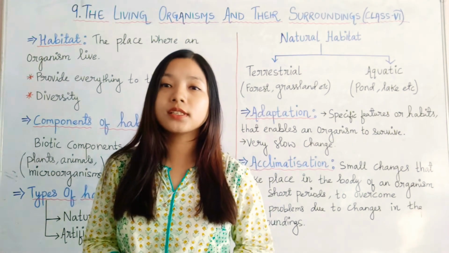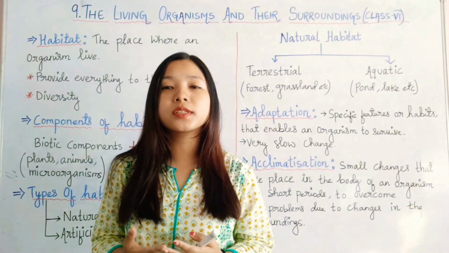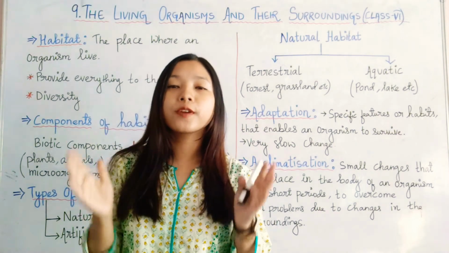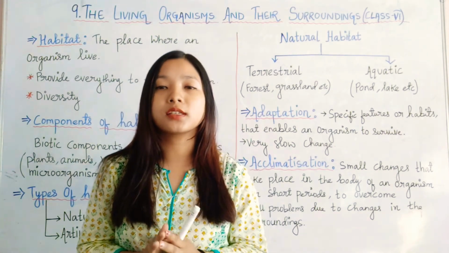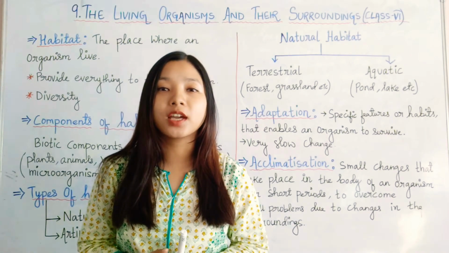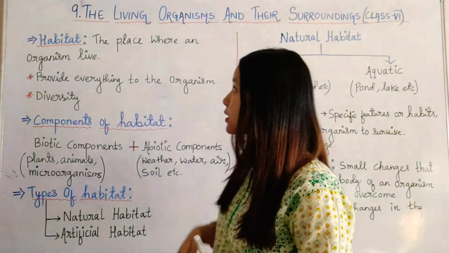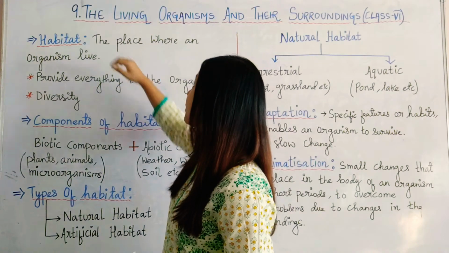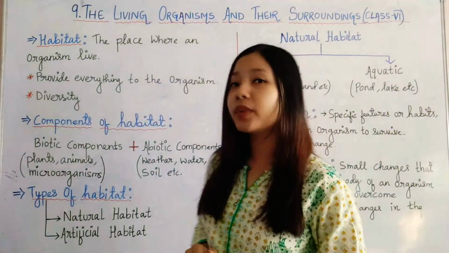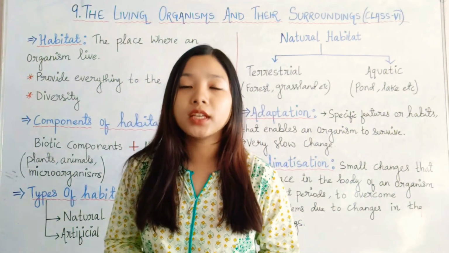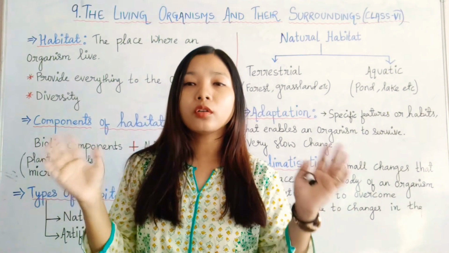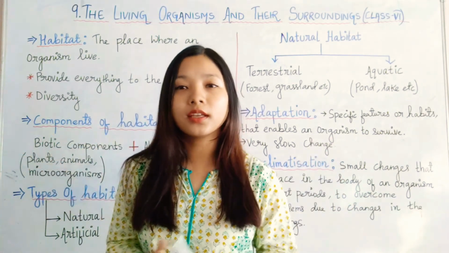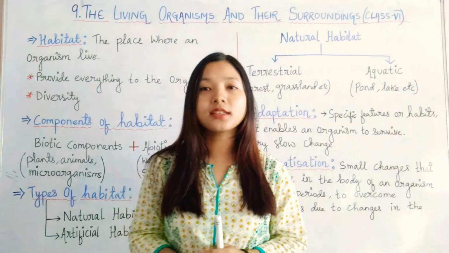So today we will see how living organisms live in different kinds of places, climates, etc. First, let's see what is habitat. Habitat is the place where an organism lives. The surrounding of the organism where it lives is called its habitat.